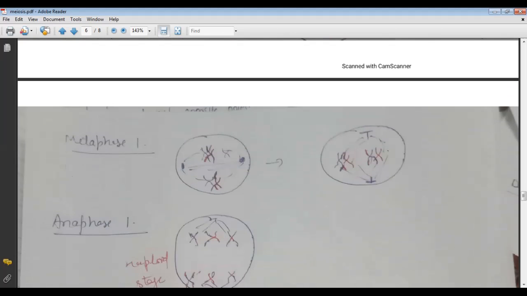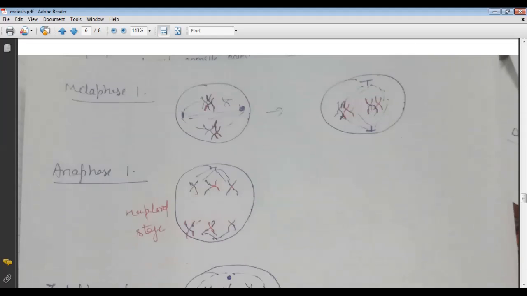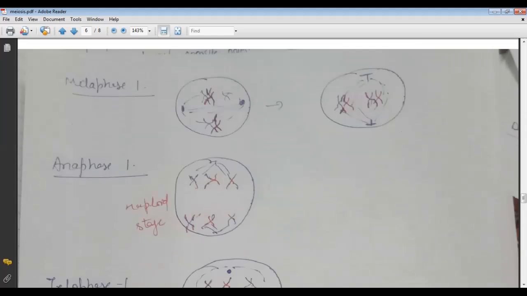Now, after the five stages of prophase 1, we go to metaphase 1. As we know, in the metaphase stage, all the chromosomes align at the equatorial plate, and the microtubules form the opposite poles of the spindle. These are the spindle fibers, and these are the centrioles. At both poles the centriole is present, and these are the spindle fibers.